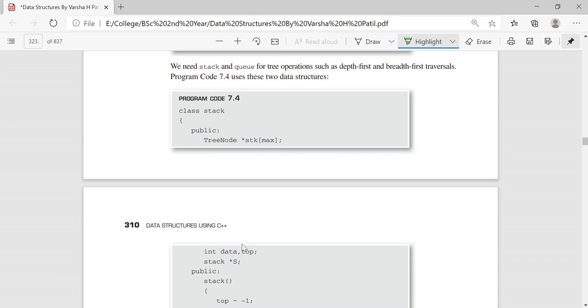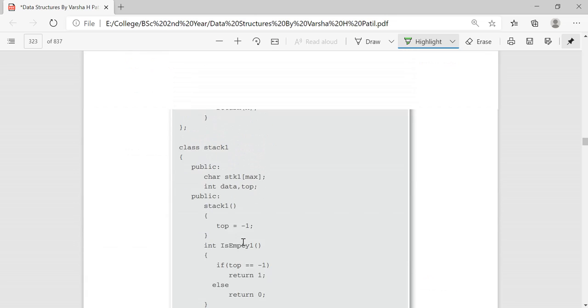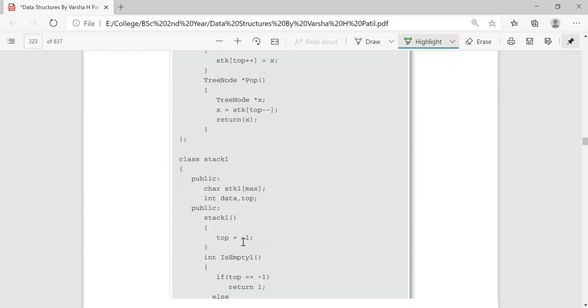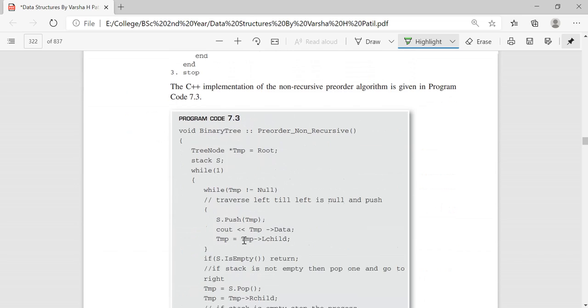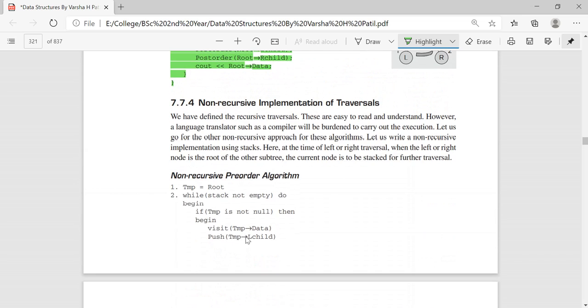So this is all about your traversals, post order, pre-order and in-order, which are the most important topic in your trees topic.